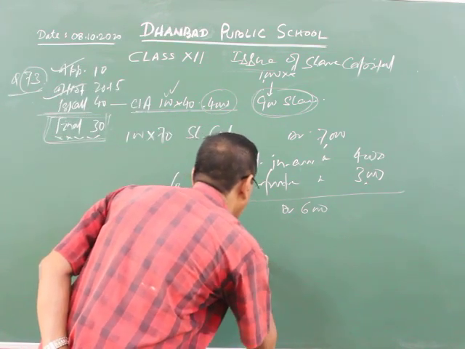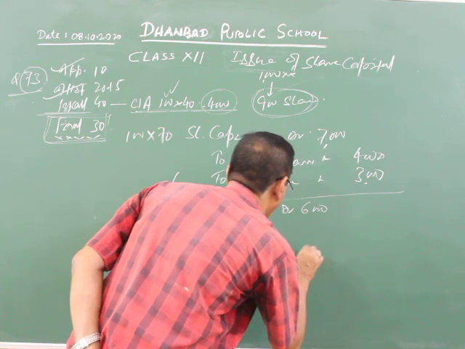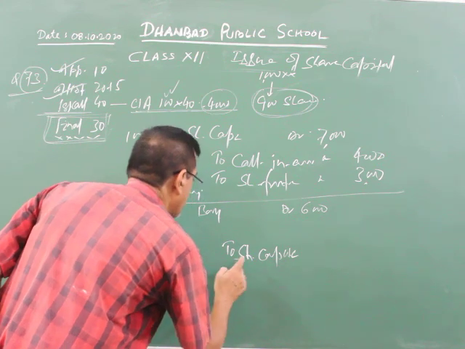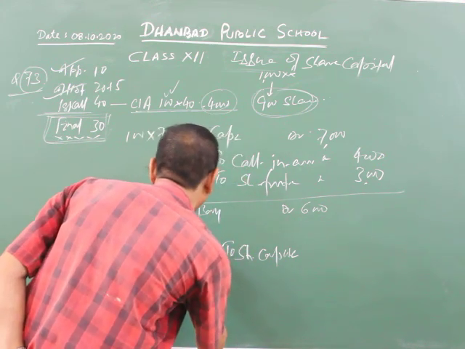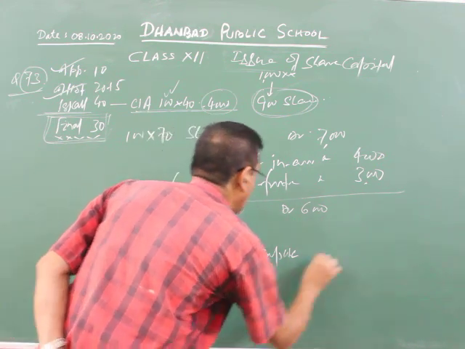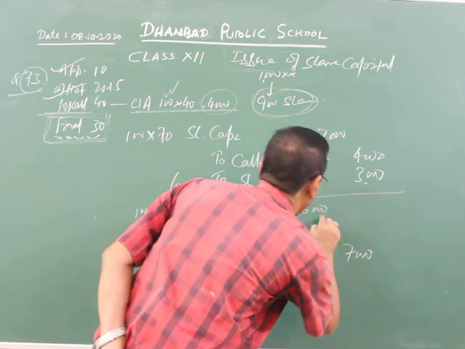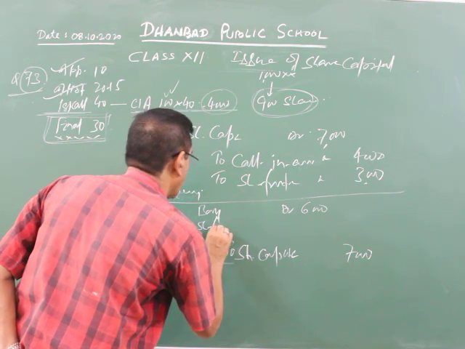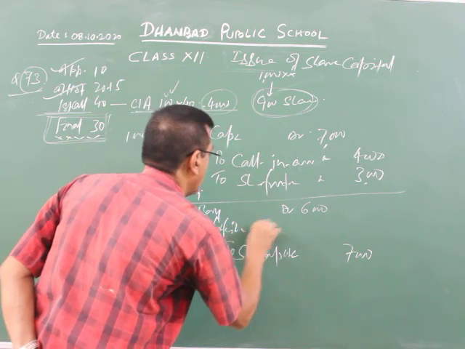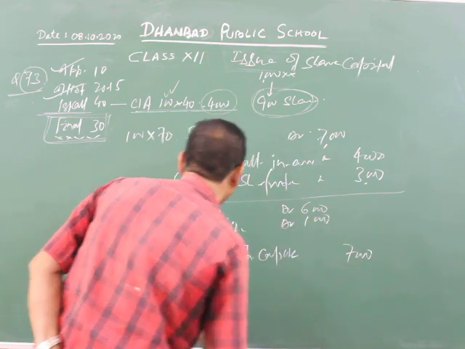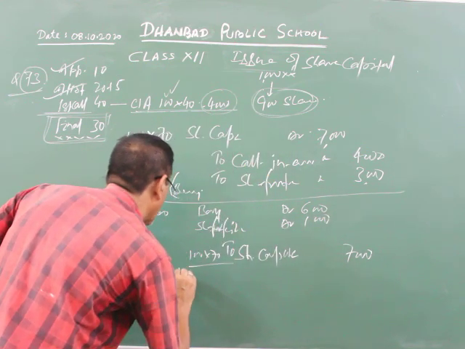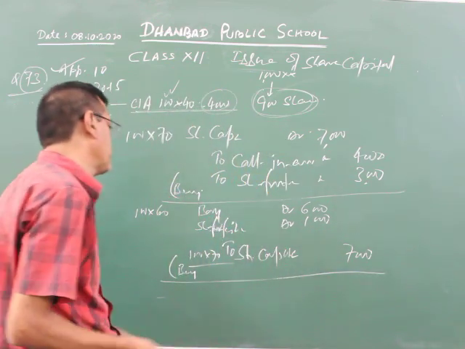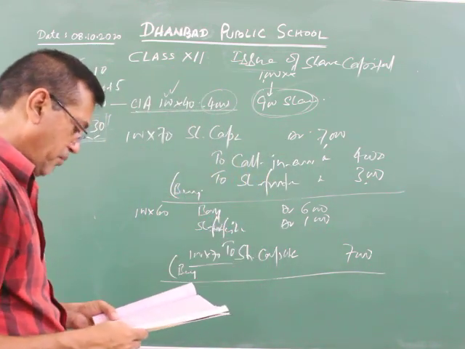So share capital, at the time of paid up, whatever is written down, that will be the share capital. So here share capital is considered 100 into 70, it will be 7,000. You are selling for 6,000, it means you are making a loss: share forfeiture account debit 1,000. Being 100 shares reissued at the rate of 60 per share, 70 paid up.